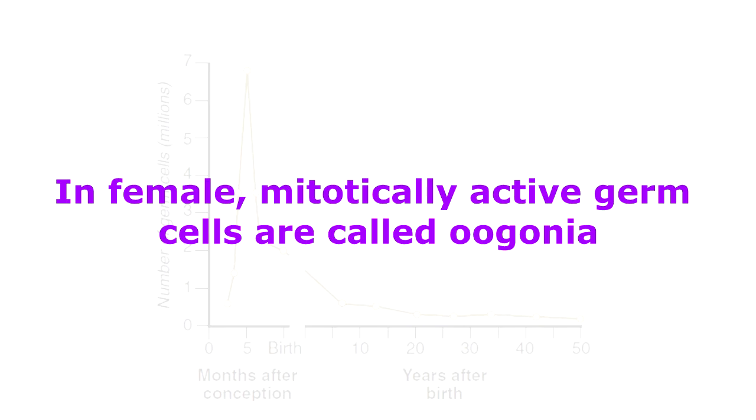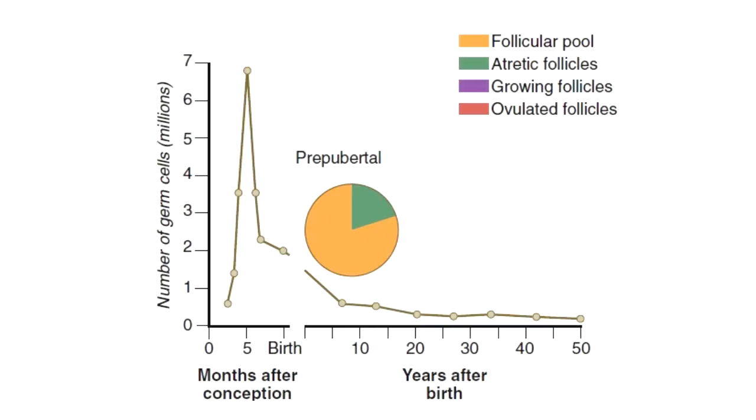In female, mitotically active germ cells are called oogonia, and they go through a period of strong mitotic activity in the embryonic ovary from the second to the fifth month of pregnancy in the human. During this period, the population of germ cells increases from only a few thousand to nearly 7 million.